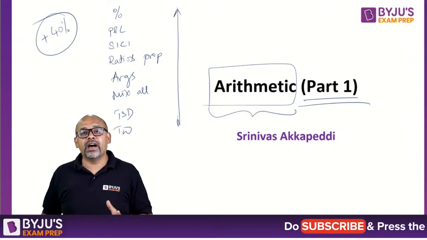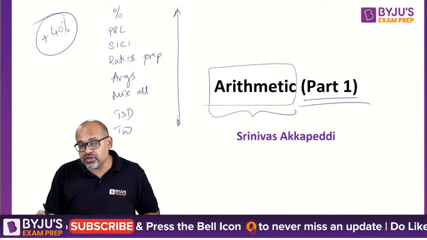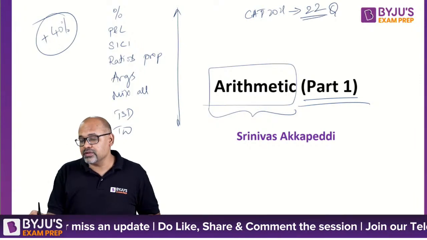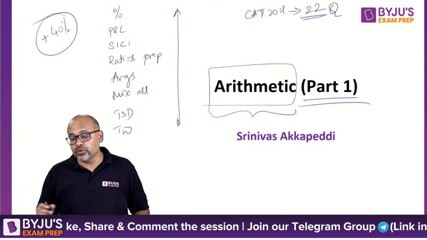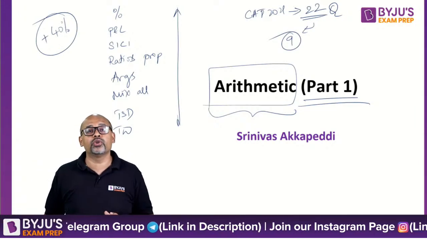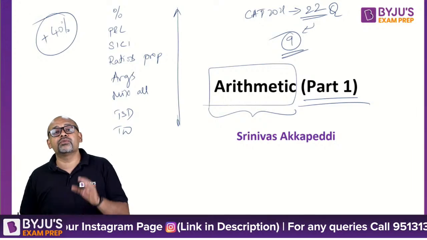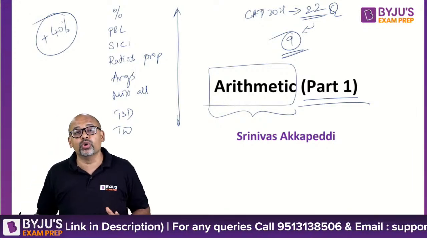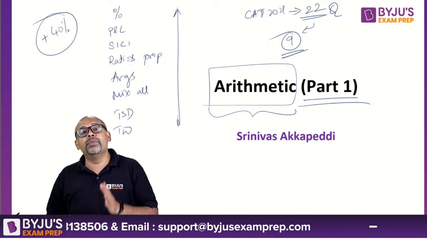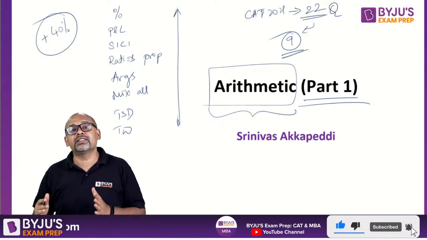Now CAT 2021, and I'm expecting CAT 2022 also to be in a similar pattern, had a total of 22 questions from Quant. Out of these 22 questions, depending upon which slot you wrote, slot 1, slot 2 or slot 3, there were around 8 to 9 questions coming from arithmetic alone. So as I said, more than 40% of the paper will end up being from arithmetic.